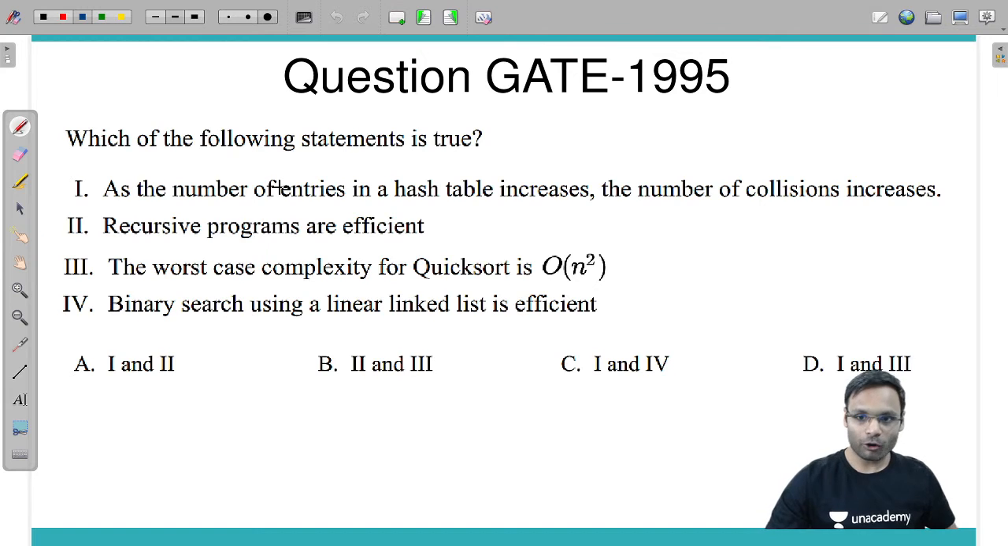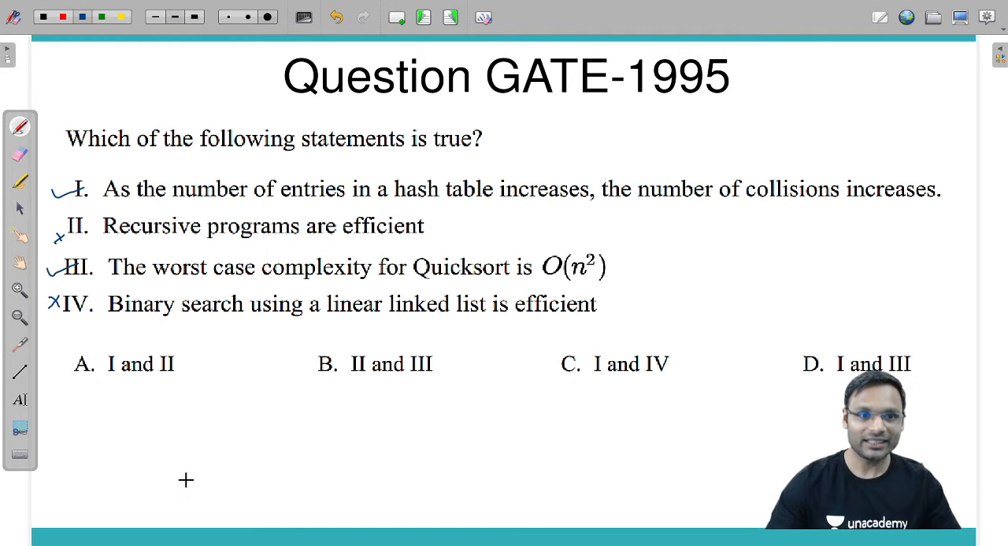Which of the following statements is true? As the number of entries in the hash table increases, the number of collisions increases. Yes, it can be a true statement. Recursive programs are efficient. Always true? No. Might possibly be true, might possibly be false. The worst case complexity for quicksort is big O of n square. Yes, that is true. Binary search using a linear linked list is efficient.